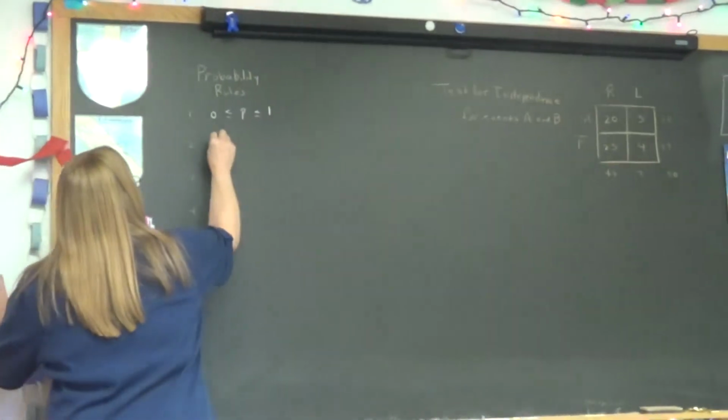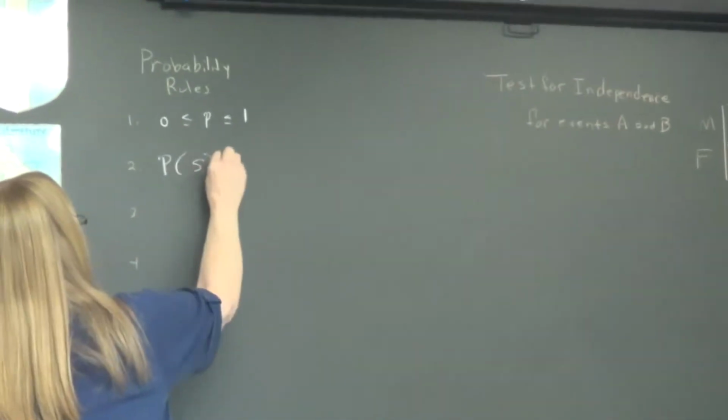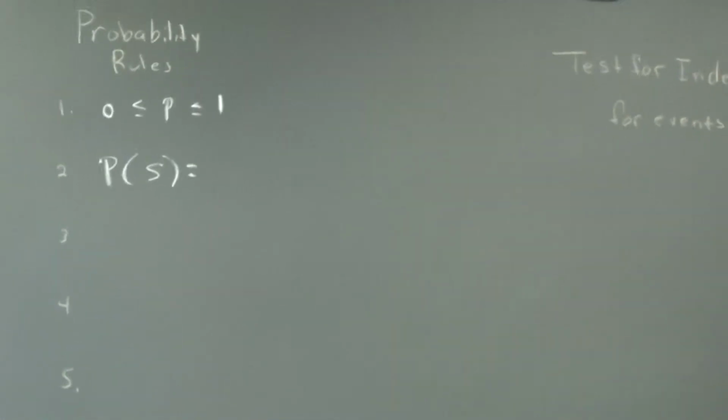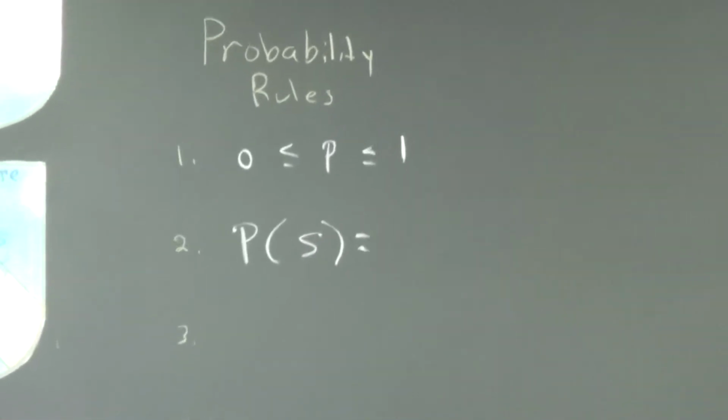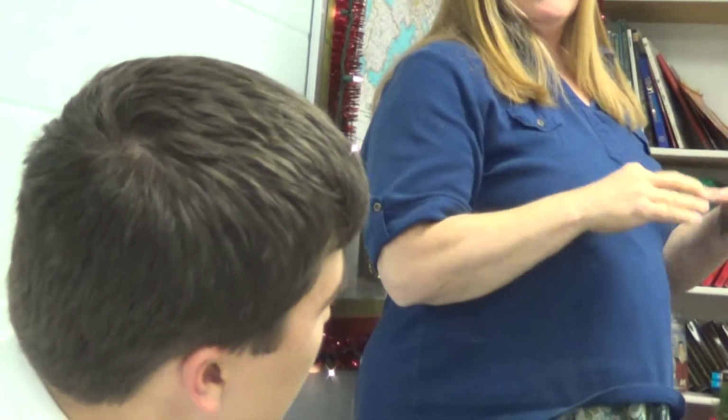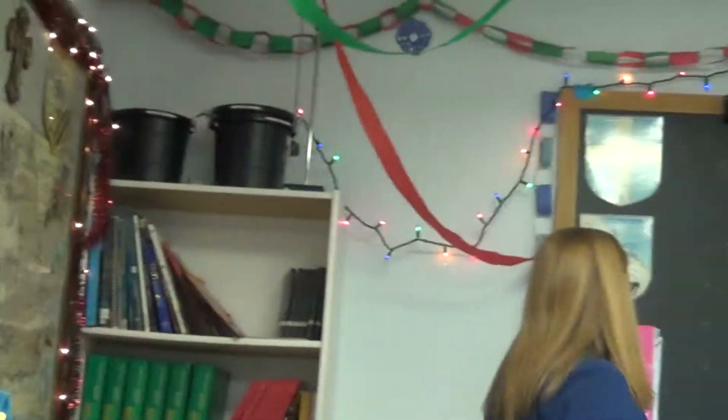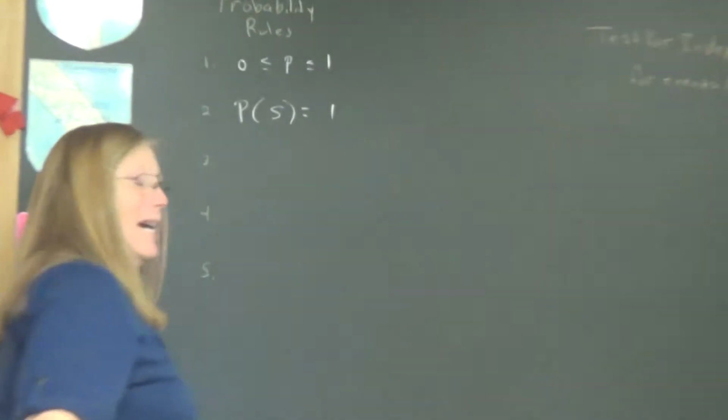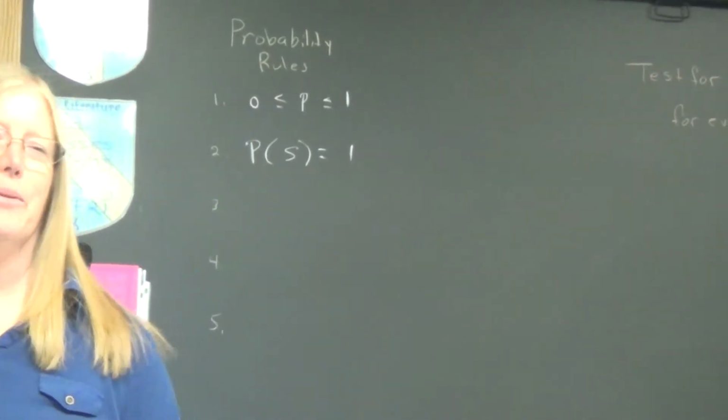What's the probability of something occurring that is in the sample space? Do you recall how that works, Caleb? Sample space, you recall, is every possibility that there is. Oh, just the probability of anything happening within the sample space? Yep. 1. Very good. So if you look back on our little box that day, that was one of the rules.